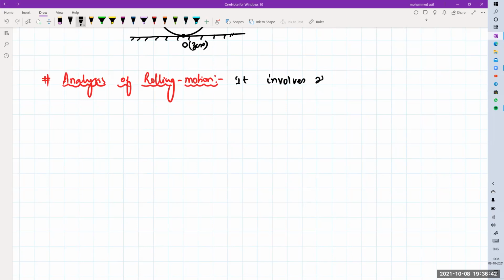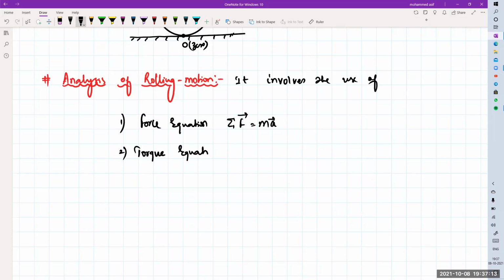Number one, the force equation, that is the sum of all the forces must be equal to mass into acceleration. Number two, the torque equation: summation of tau CM will be equal to ICM into alpha.